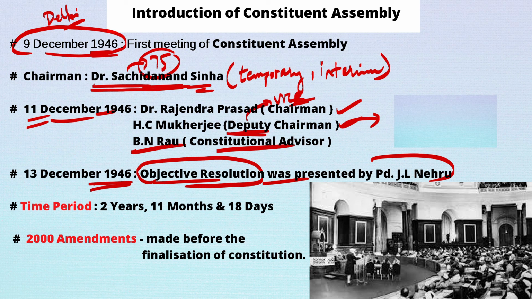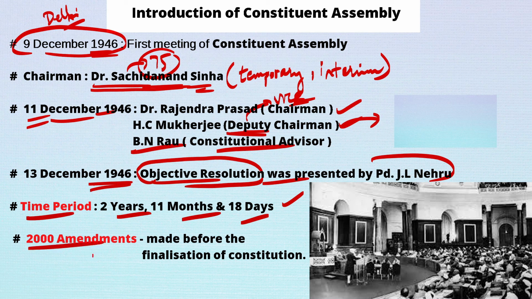If we look at the time period, the Constituent Assembly took 2 years, 11 months and 18 days to draft the entire Constitution of India. So this is one more fact that you have to remember. Before finalizing the Constitution, 2000 amendments were made.